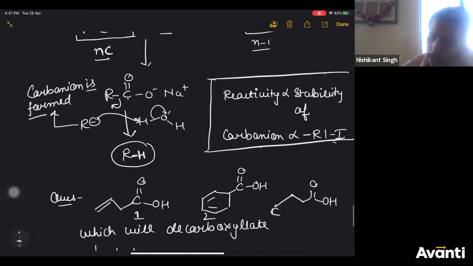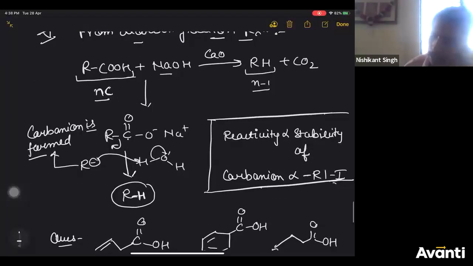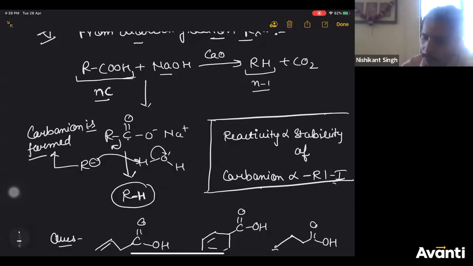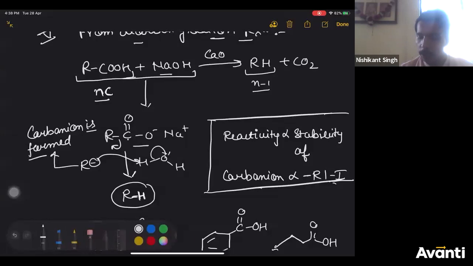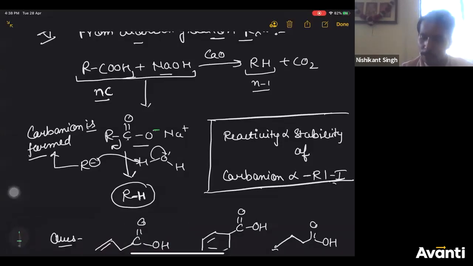So see carefully, I have told in the mechanism that first acid and base will combine with each other to form salt. Now students, we are assuming that GOC has been done, so basics of GOC should be known to you. Arrows, bond movements, everything should be known to you. So if this oxygen is negatively charged, next carbon should be positive.